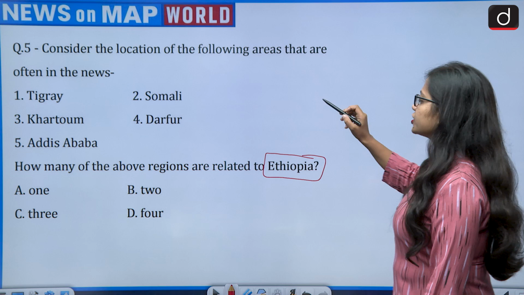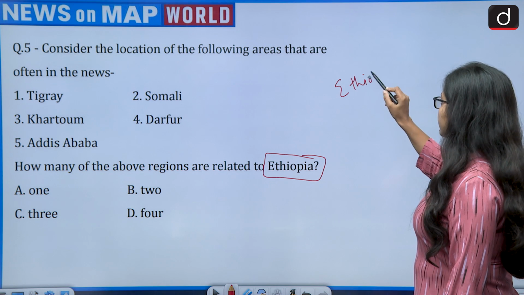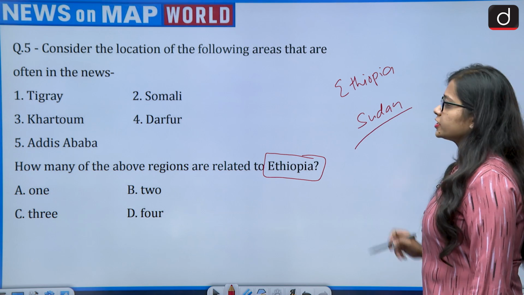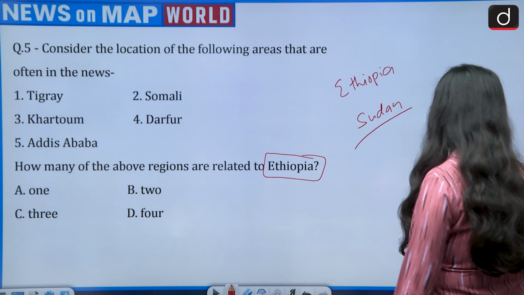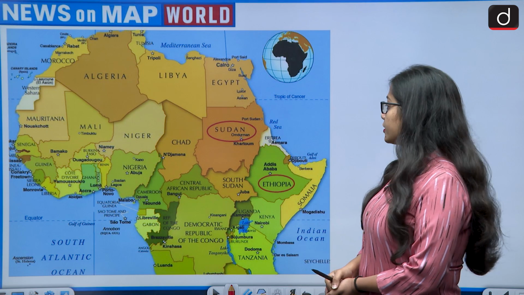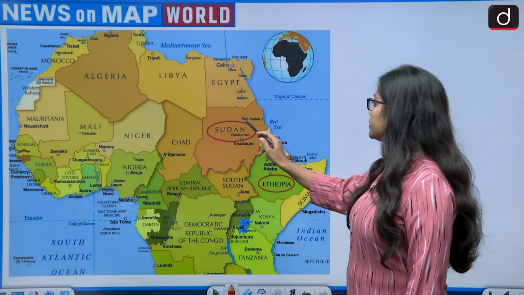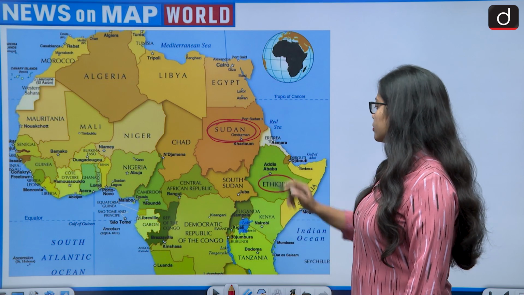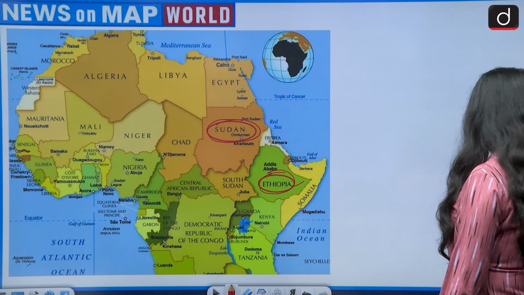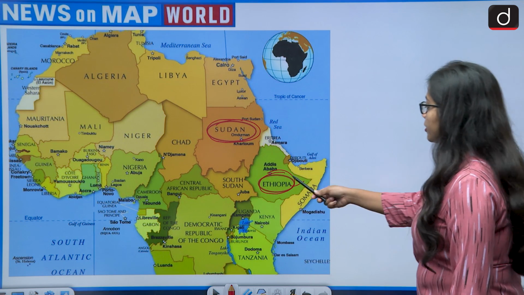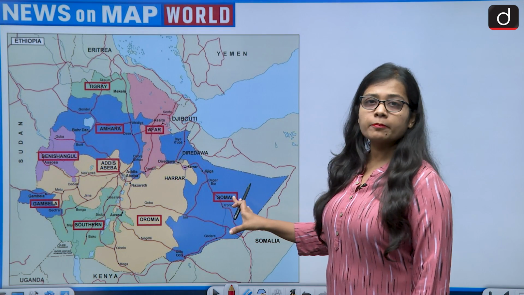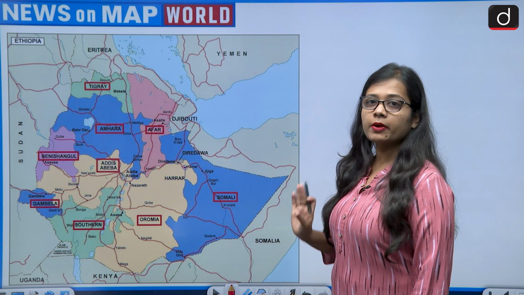And all these 5 regions lie either in the country Ethiopia or Sudan. These 5 regions lie in these 2 countries, and Ethiopia and Sudan are 2 countries which lie in the African continent, in East Africa, that is Sudan, and this is the location of Ethiopia. Ethiopia lies in the Horn of Africa. So, if we zoom out on the map of Ethiopia, we will get the regions. Okay, this is the map we will get.